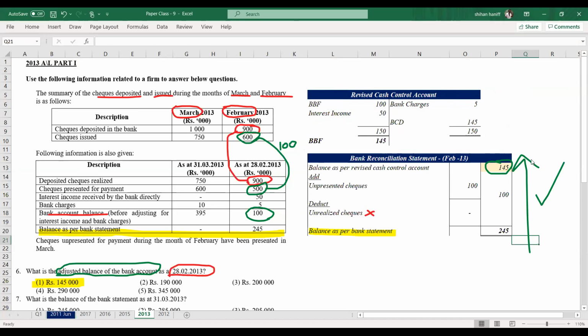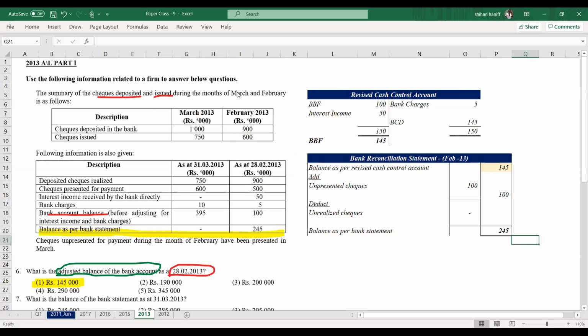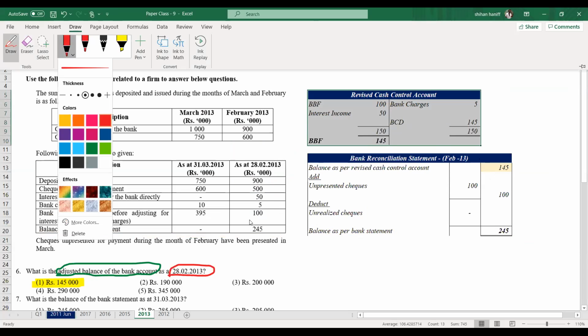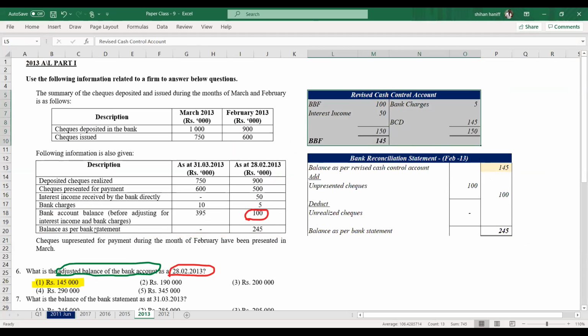Use the revised cash book method first. What about the bank rate? You try to do the revised cash control account. So how do you do the revised cash control account? There is an opening balance, 100. Bank account balance before the interest income and bank charges. So you record 100. Then interest income is 50, bank charges is 5. Then the revised cash balance is 145. That is the answer.